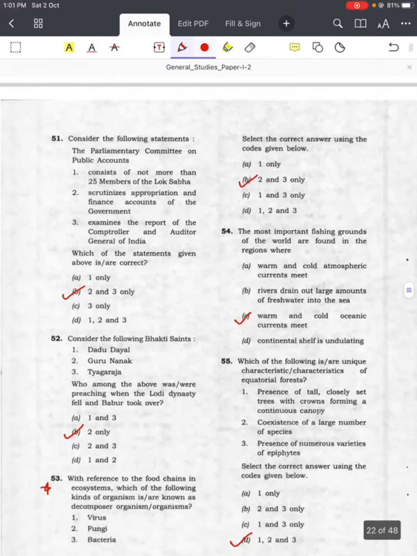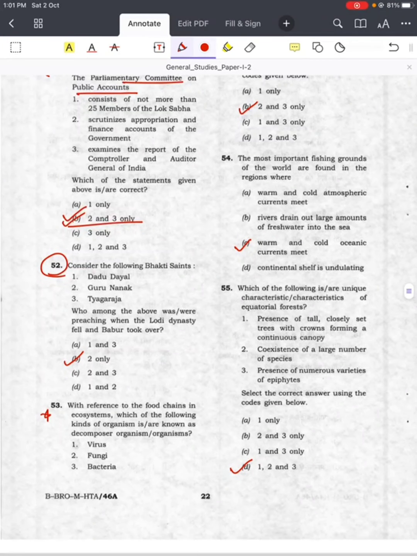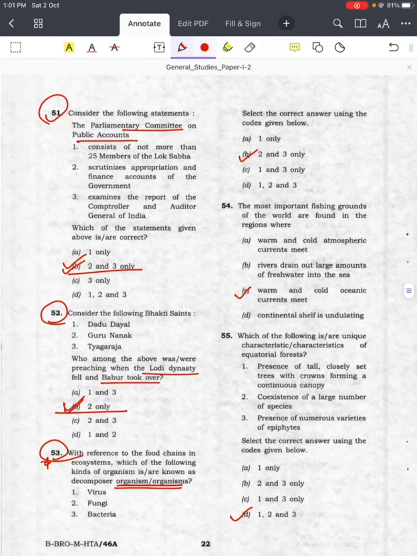Question number 51, Parliamentary Committee on Public Accounts, answer is B, 2 and 3. Question number 52, with respect to Lodi dynasty and Babur taking over, answer is B, 2 only. Question number 53, with reference to the food chains in ecosystem, which of the following kinds of organisms are known as decomposers? So answer is B, 2 and 3 only, and not virus.